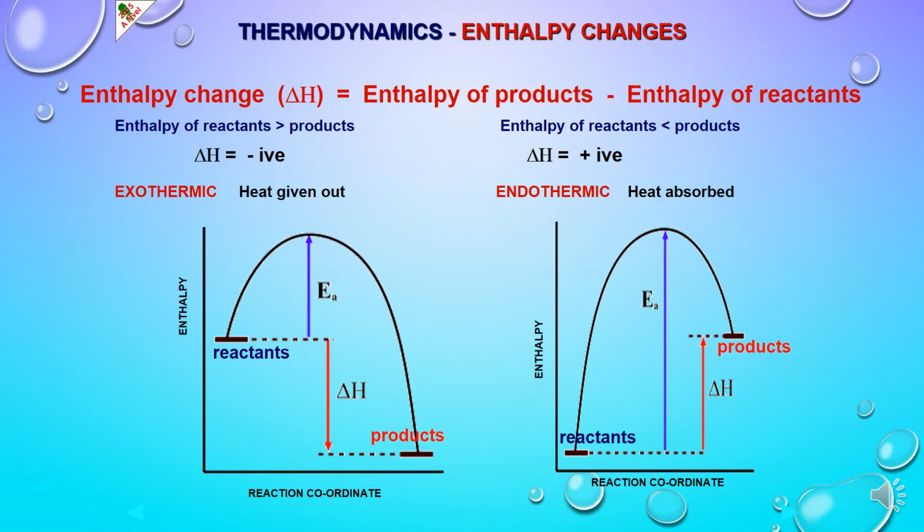endothermic processes. So always remember this: for an exothermic reaction, the sign of enthalpy change is always negative because heat is lost by the system. Whereas for endothermic processes, enthalpy change is given a positive sign as heat is absorbed by the system.